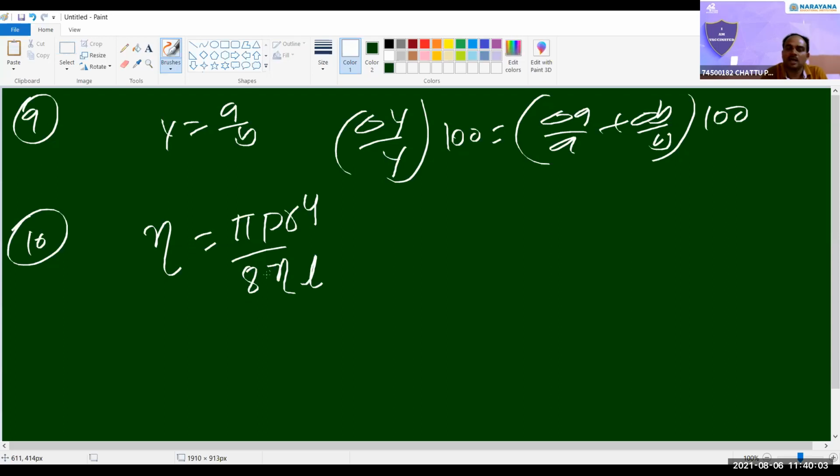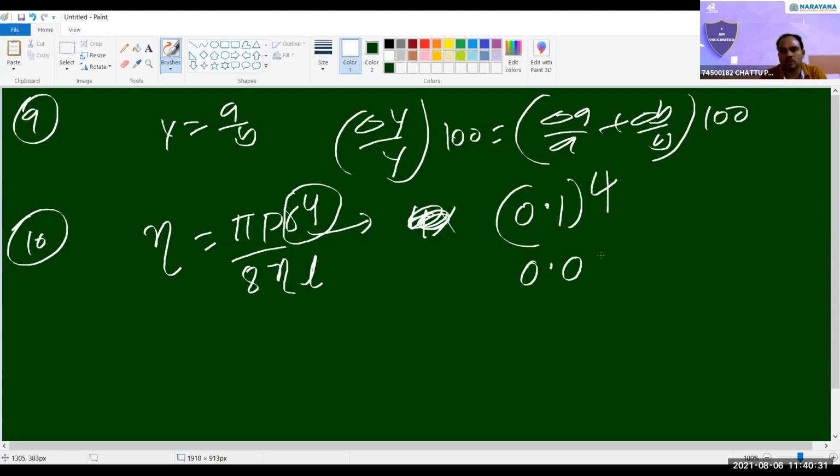I'll tell you. Here, if you make a small mistake in R, that mistake becomes how many times? 4 times. Correct or not? Yes, sir. If the error in R is, say, 0.1, then R power 4 becomes 0.0001.